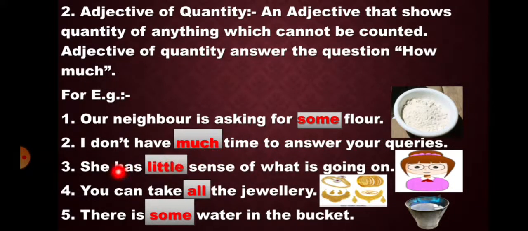She has little sense of what is going on. How much sense does she have of what is going on? Little. You can take all the jewelry. How much jewelry can you take? All. There is some water in the bucket. How much water is there in the bucket? Some. So here words such as some, much, little, all, some are the examples of adjective of quantity.